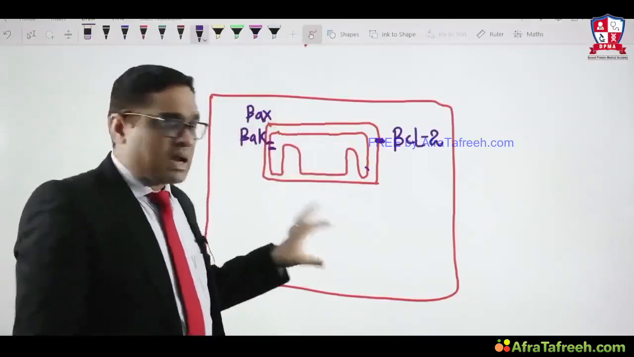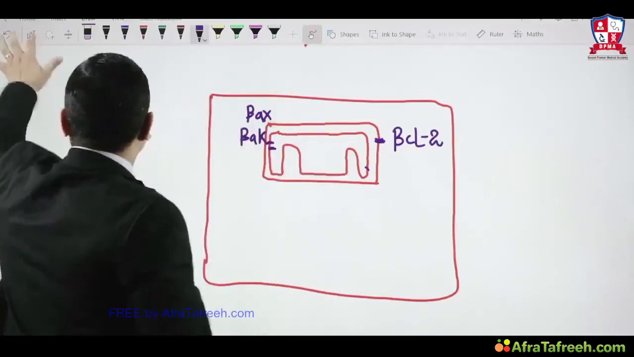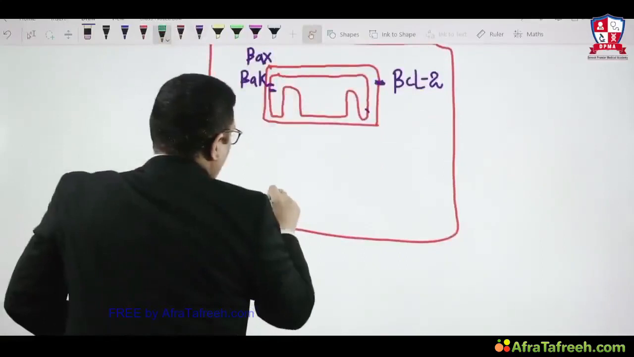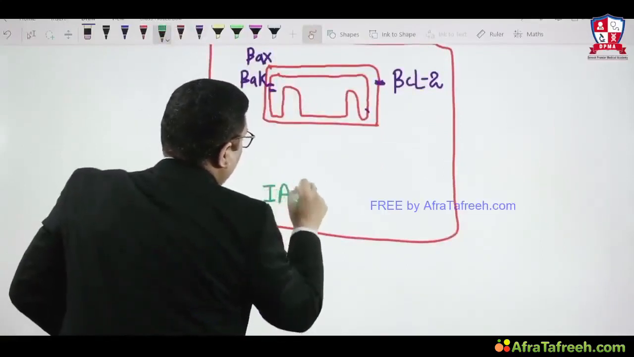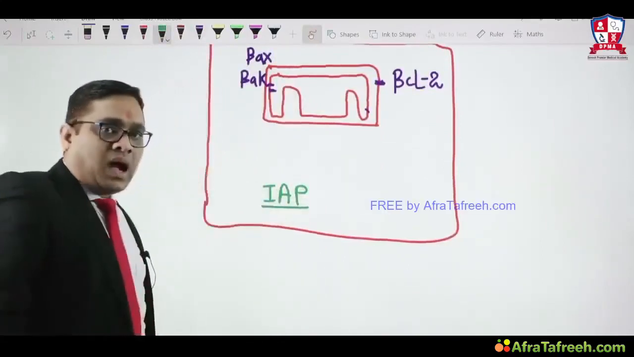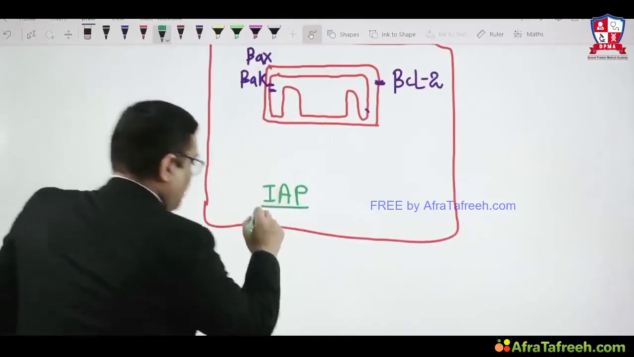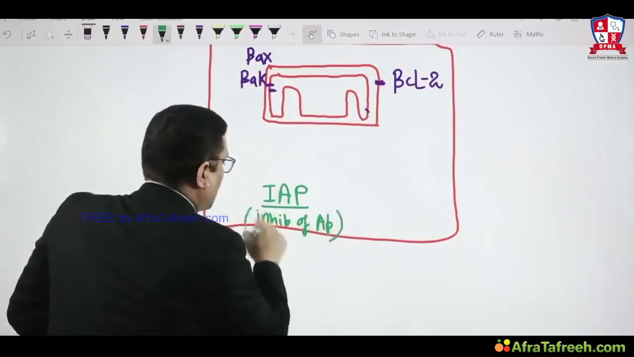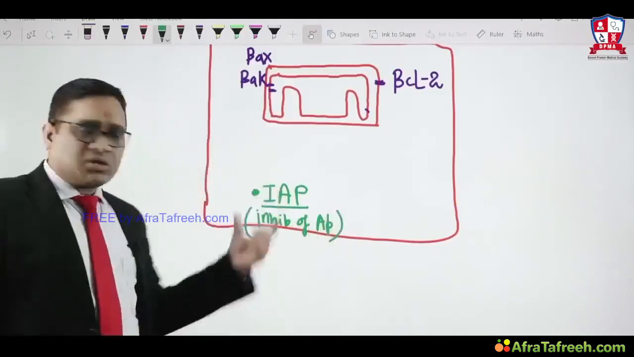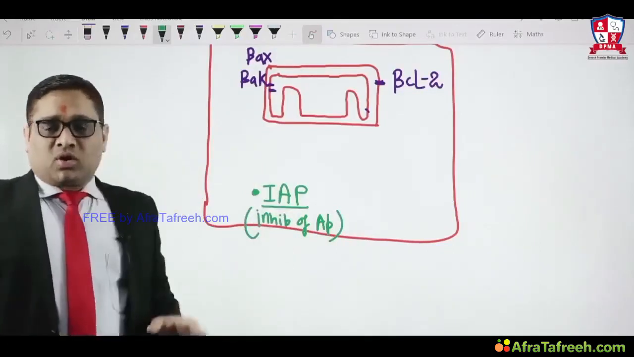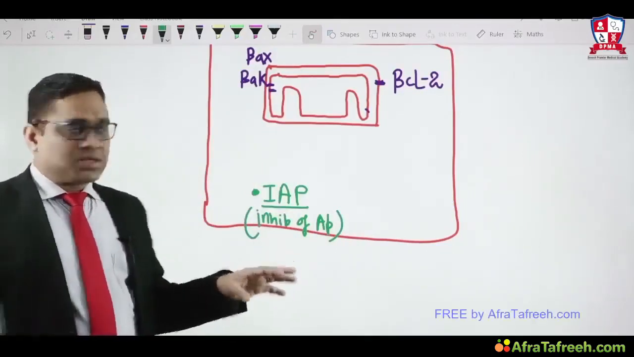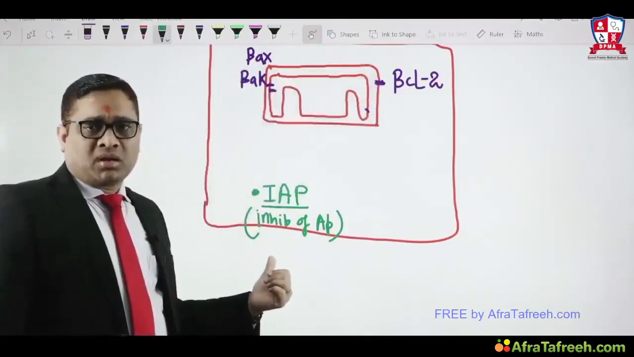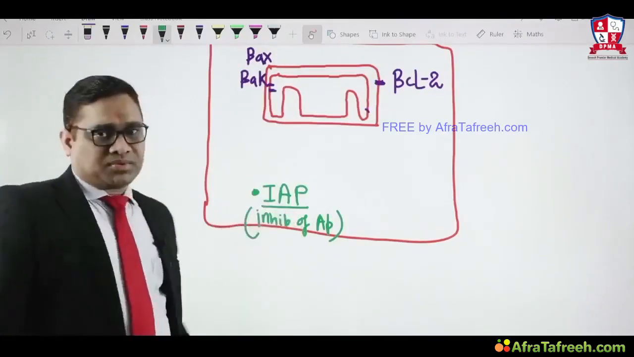Apart from this mitochondrial activity, the cytoplasm is also involved. The cytoplasm has another important cytoplasmic protein called inhibitor of apoptosis, IAP. This is another protein present in the cytoplasm, and it also prevents apoptosis. So that is why a normal cell does not have any spontaneous apoptosis: because of the outer membrane anti-apoptotic gene, and the cytoplasm having another important protein known as inhibitor of apoptosis.